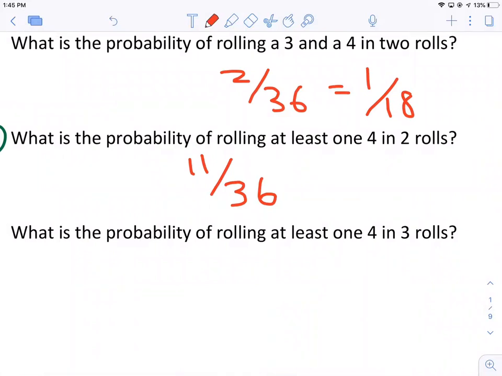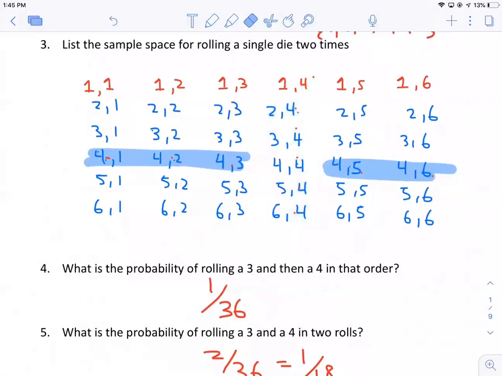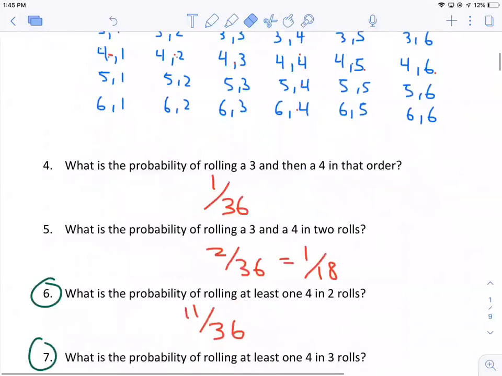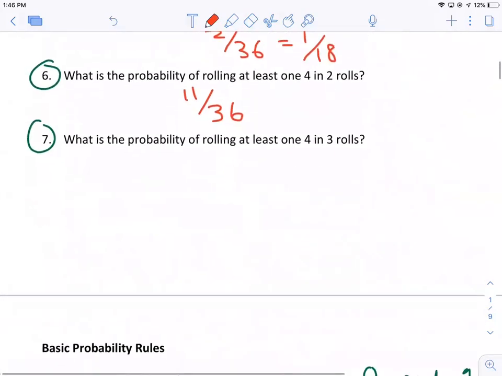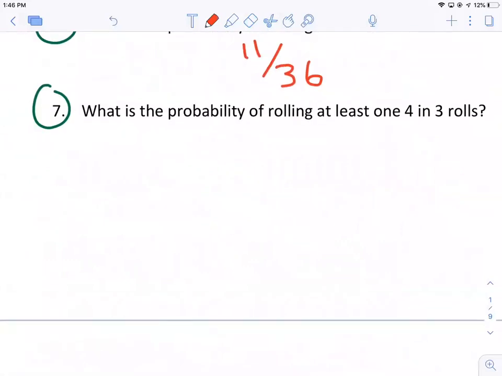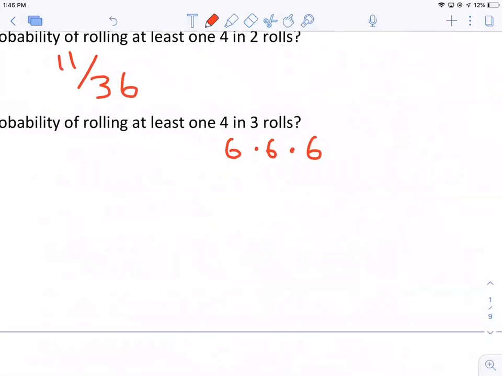All right. So we're not going to do this by drawing out the sample space every time and then counting, because that's going to take a long time. So try to think if there was another way you could have done 6, and also try to experiment with 7 if you want. I think they're good thinking questions. All right. But how can we figure this out? What's the probability of rolling at least 1 4 in 3 rolls? So in 3 rolls, we're going to have 6 times 6 times 6 possible outcomes, or what is that?